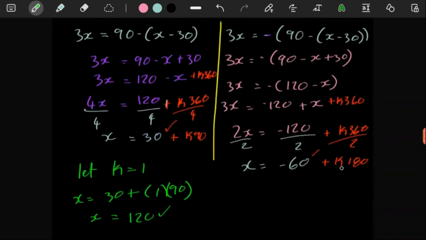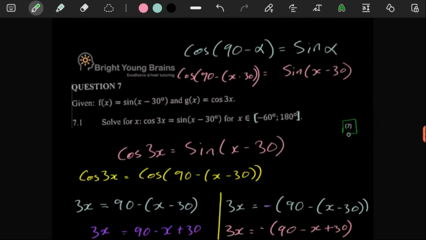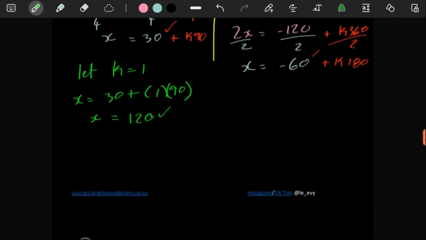Here you can try the same thing. If you make k 1, you would have 180 minus 60, which would give you 120. You already have 120. If you make k 2, you'd get an answer that's too big. So these are your 3 values for x: 1, 2, and 3 over there. That's how you would get your whole 7 marks. If you had just left these two as the only answers, you probably may have gotten like 6 marks. So why get 6 when you can get 7?